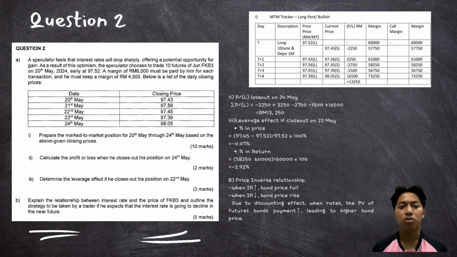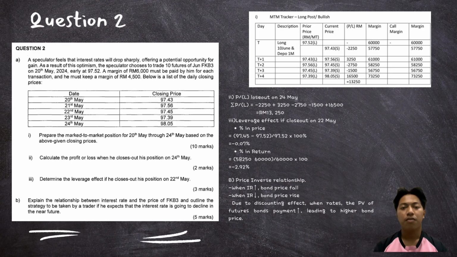This means that although there were both gains and losses during the holding period, the overall position resulted in a net profit. Therefore, the trader makes a total profit of RM 3,250 from closing the future position.